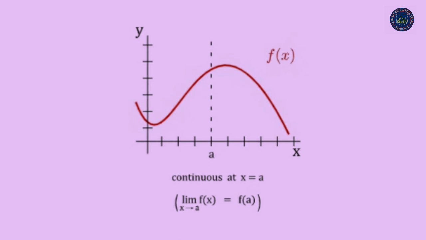And then what is this? Limit x tends to a minus f of x and limit x tends to a plus f of x are equal. That means the limit exists and that limit is equal to f of a. Therefore, this function is continuous.